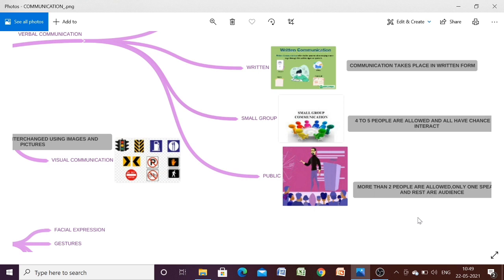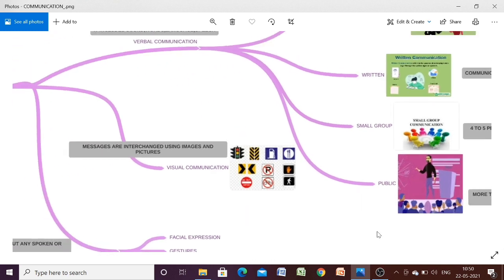But the last one is public communication, where also more than two people are allowed, but here only one individual addresses a large gathering. For example, election campaigns, public speeches by dignitaries. So these are the examples of public communication. So this was our verbal communication.